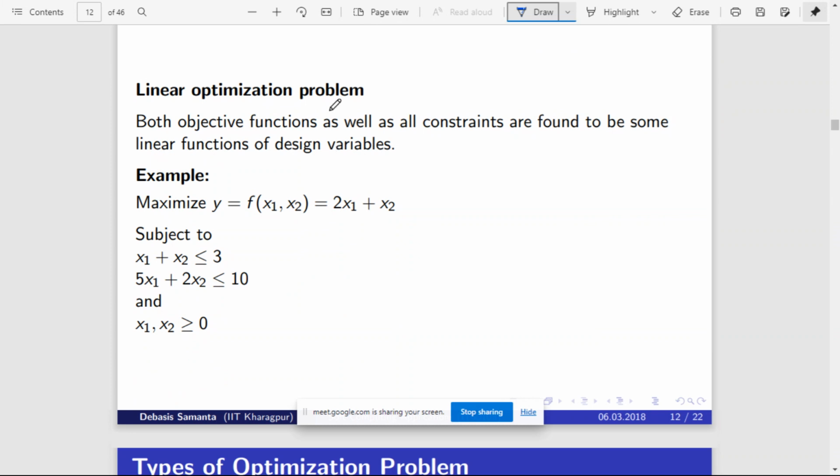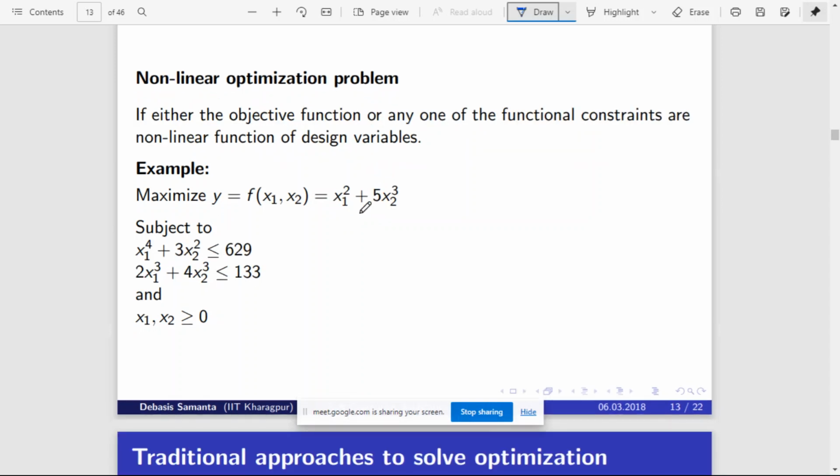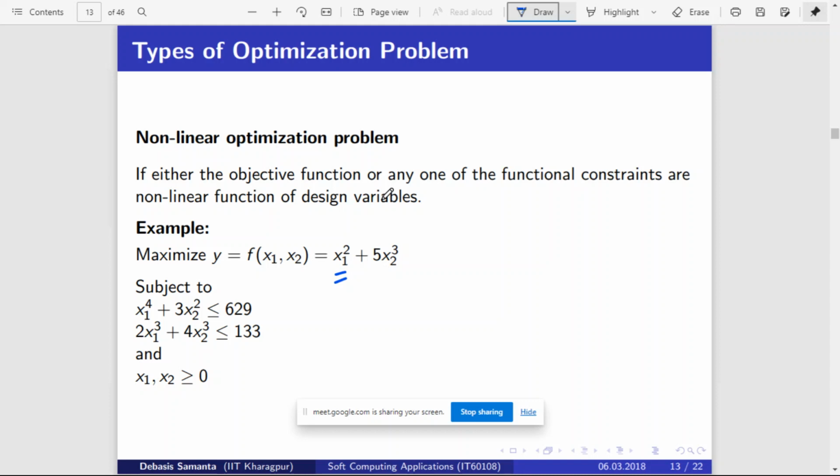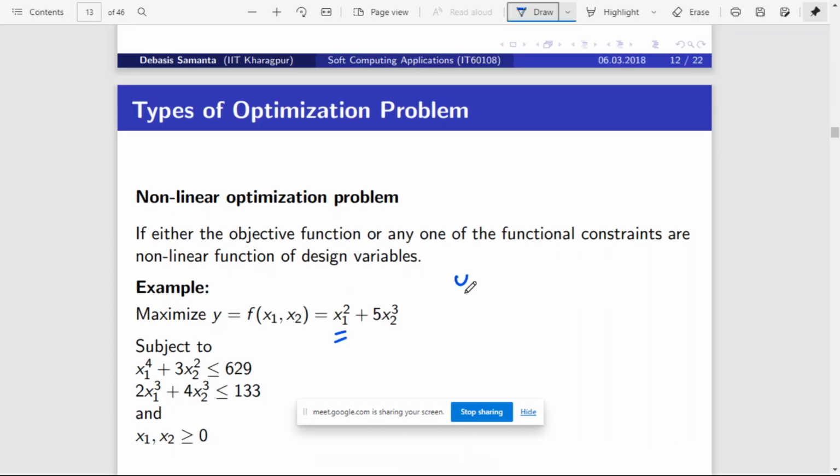And another category is the linear optimization problem. If the function is of this form, here this is the mathematical representation of the problem, y is equal to 2x1 plus x2. This type of function is a linear function; it's not a quadratic or exponential function. Solving this type of problem is called linear optimization. Whereas this is non-linear, because here something comes in the square, so this is not a linear problem, right?